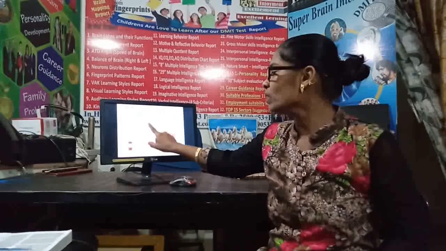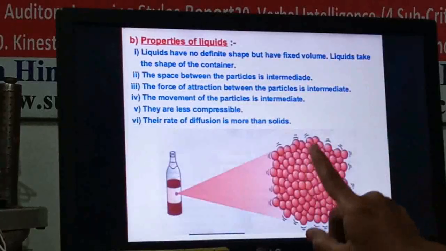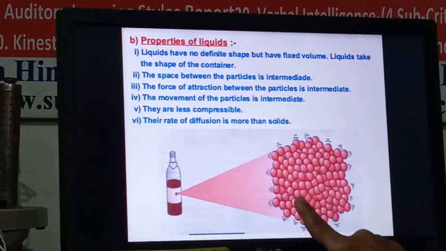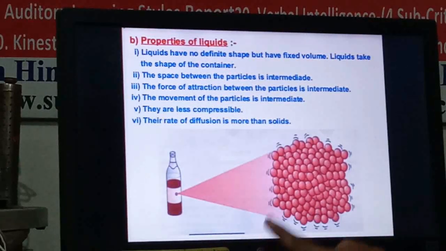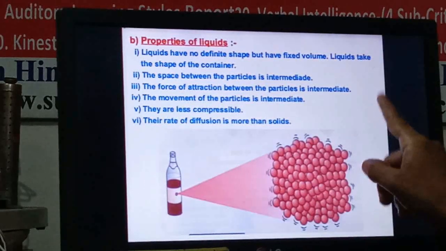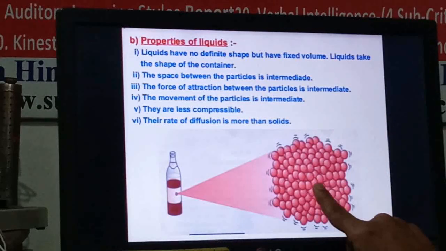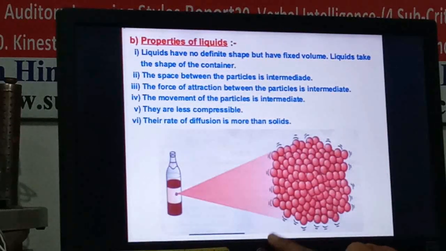That's why it is said that the movement of the particles is intermediate, meaning it is more in liquid than in solid, and it is less in liquid as compared to the gases. So in gases it is more, in liquid it is medium, and in solid it is very little.